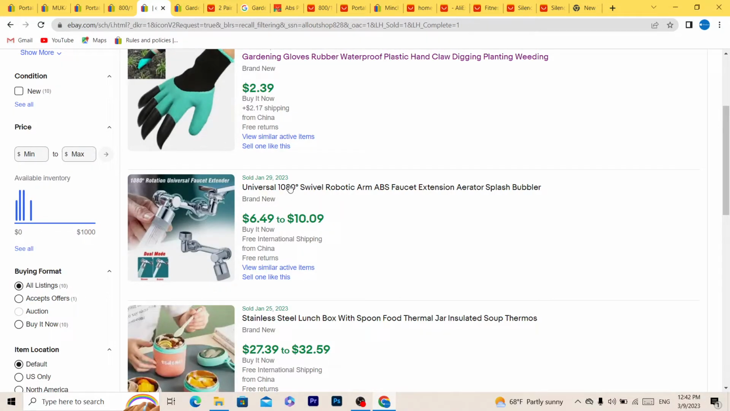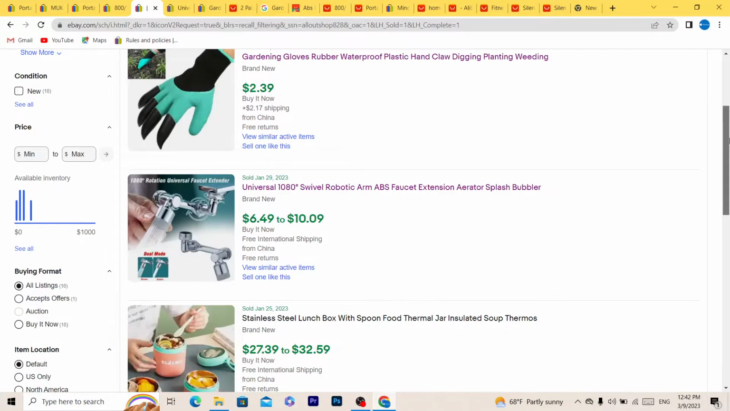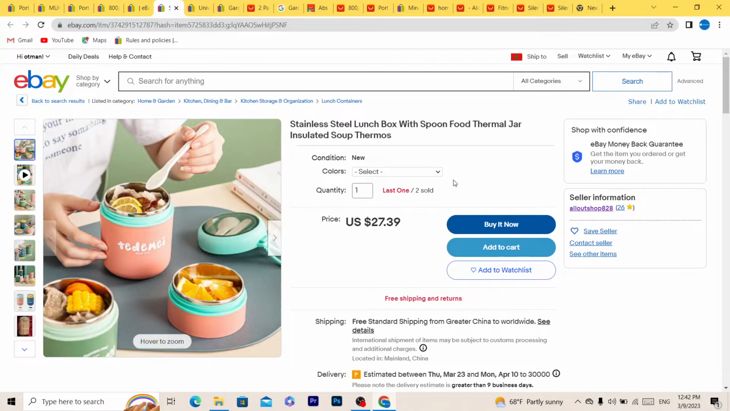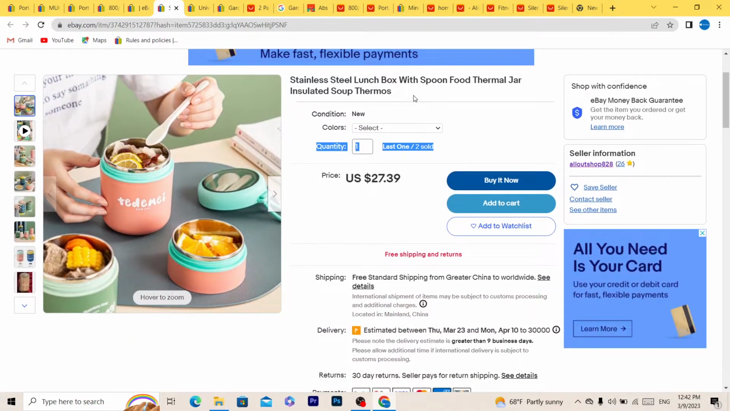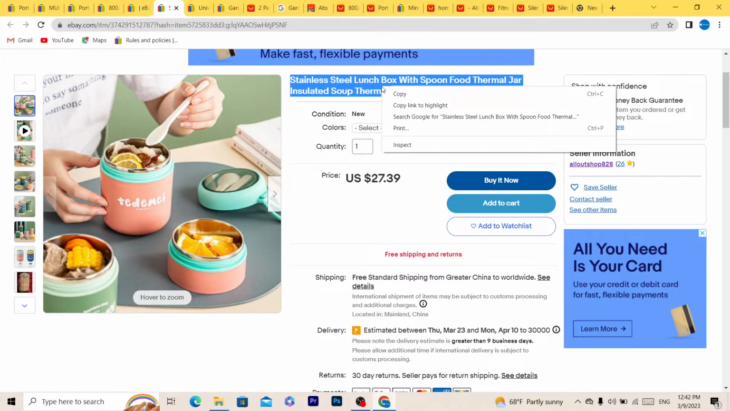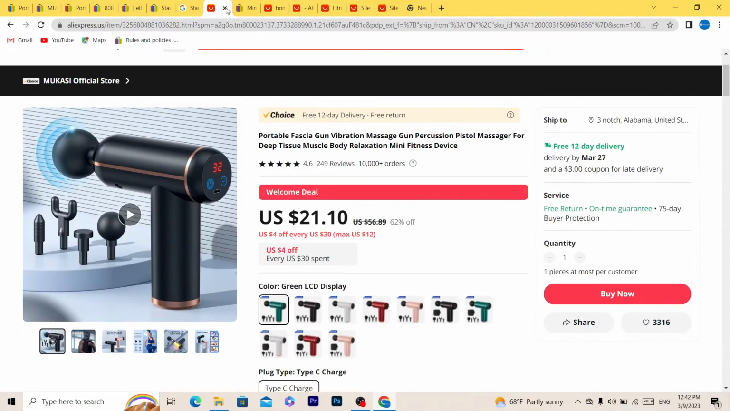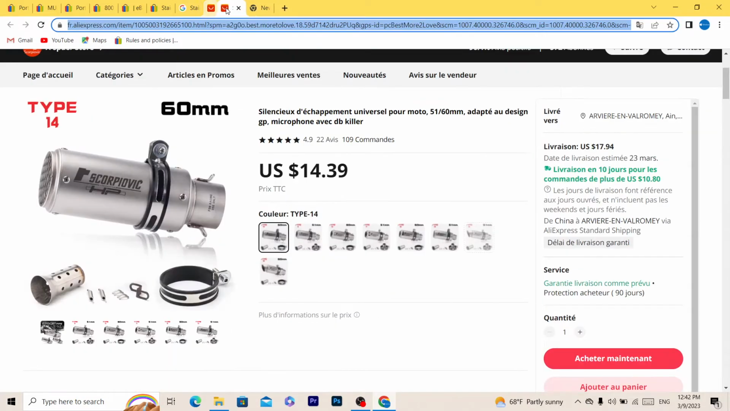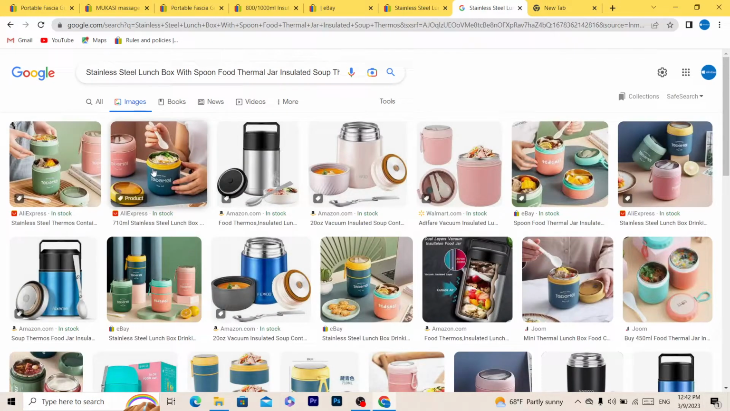Let me go with another product. For example, this one on his own store. I'm just searching for products from his own store. 2 sales. Yeah, you can also go with 2 sales if you can't find products with 3 sales, but you are not going to get a lot of sales. So for example, this one, I'm going to search for it on AliExpress.